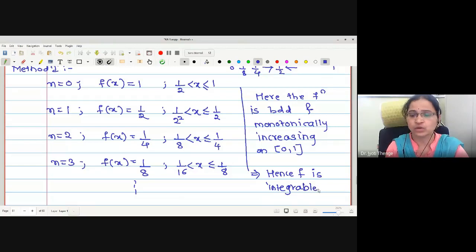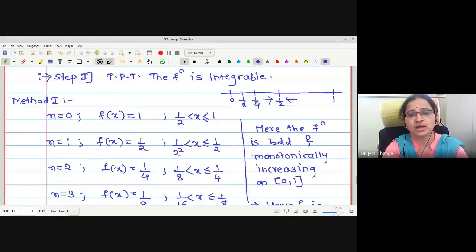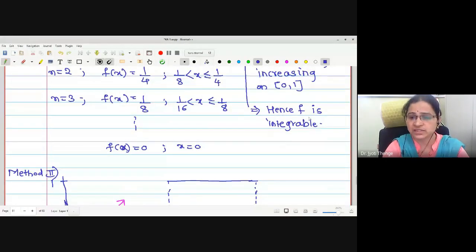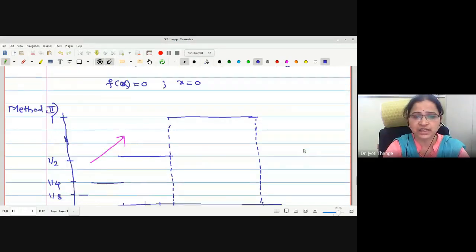Therefore, there are two methods we have applied here. By first writing the function values, we can easily guess that the function is bounded and monotonically increasing, and we have seen a theorem: every monotonic function is integrable. Hence, the function f is integrable.